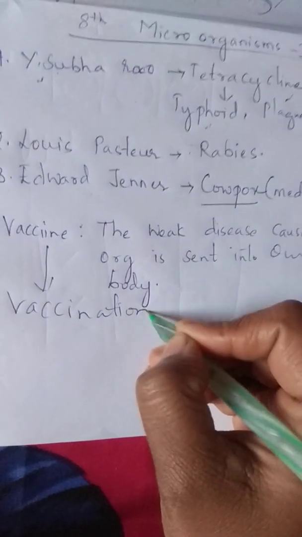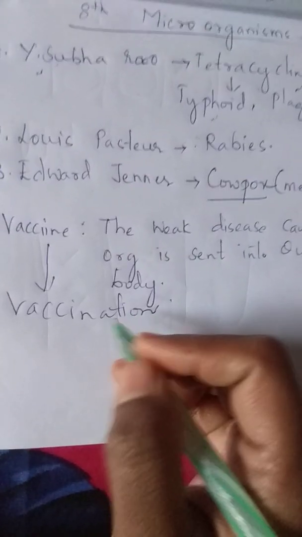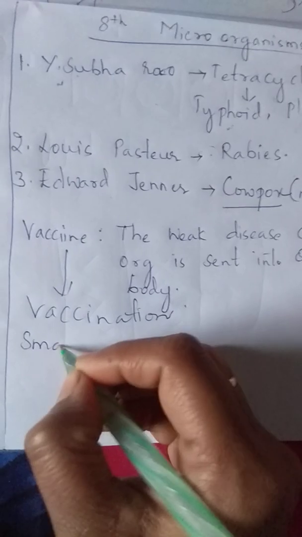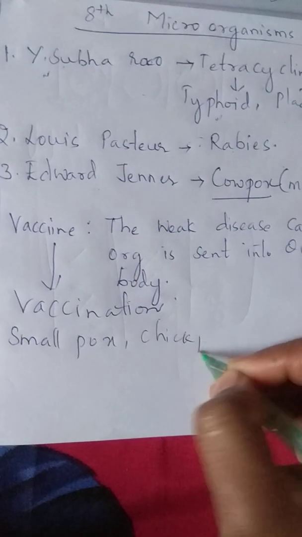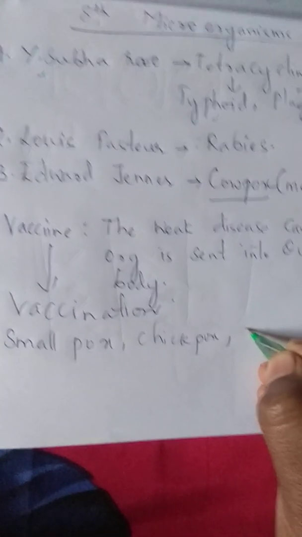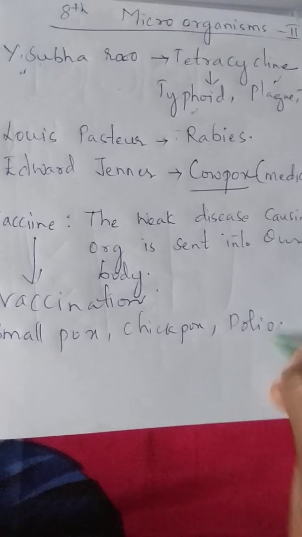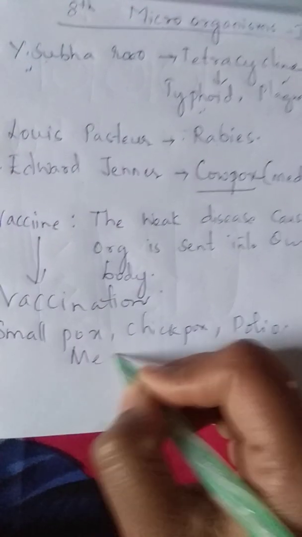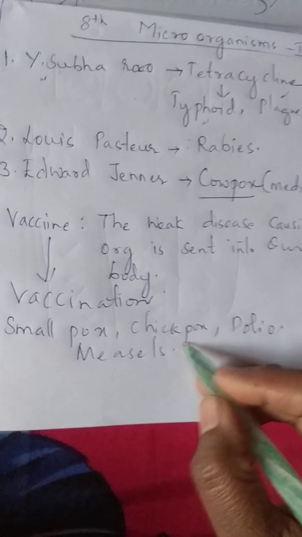For example, we take vaccines for different diseases like smallpox, chickenpox, polio, measles, etc.